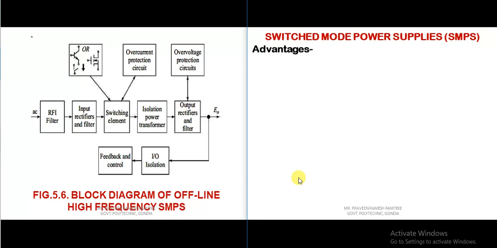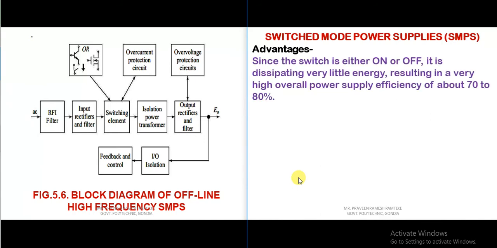So what are the advantages of switch mode power supply? Since the switch is either on or off, it is dissipating very little energy, resulting in very high overall power supply efficiency of about 70 to 80%. So we are using a switch, the system is not on continuously, and hence it is either on or off. Hence the efficiency is 70 to 80%.